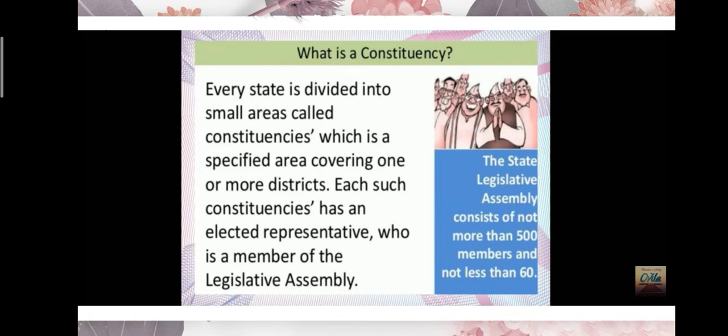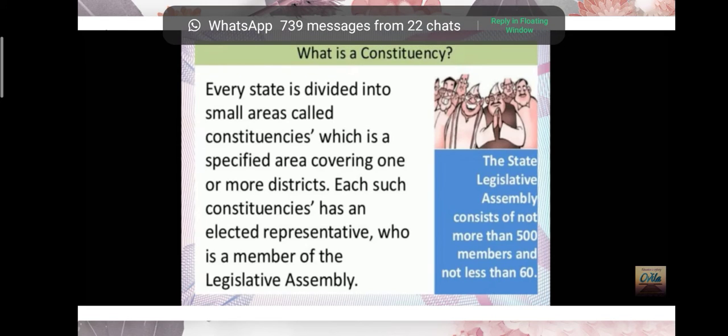So this is a constituency. The state is divided into small areas, known as constituencies, and from each constituency a Member of the Legislative Assembly is chosen.